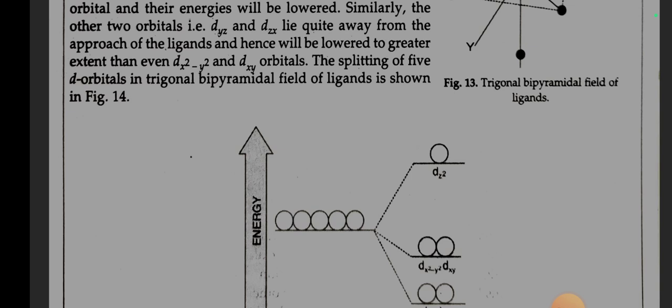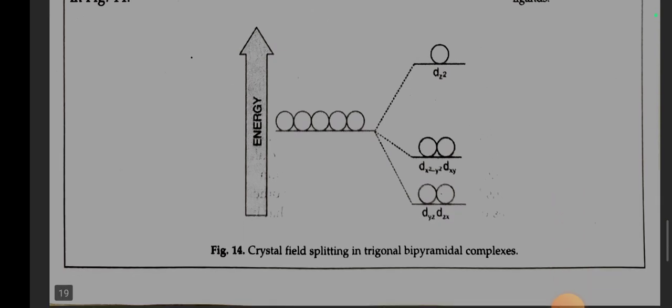The splitting of the five d orbitals in trigonal bipyramidal field of ligands is shown.